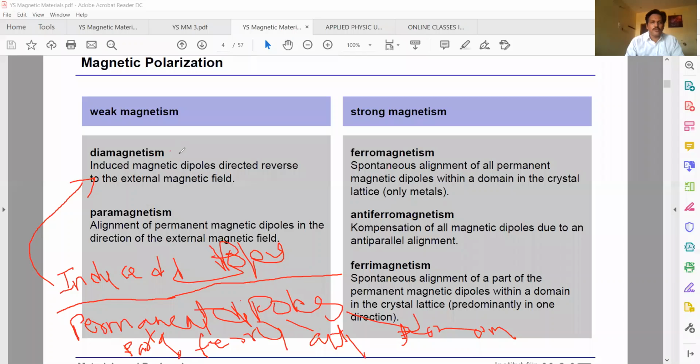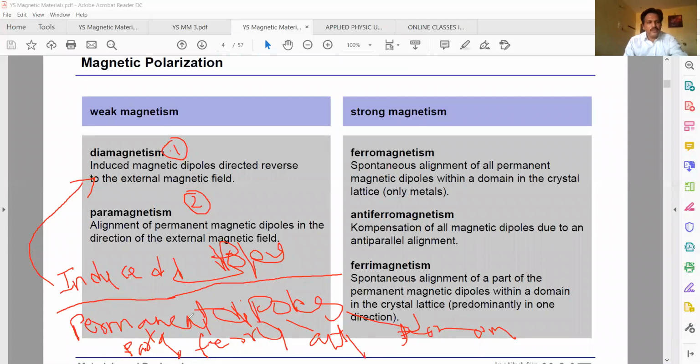Five types. The first one is diamagnetic materials. The second one, paramagnetic materials. Third is ferromagnetic materials. Fourth is antiferromagnetic materials. Fifth is ferrimagnetic materials. In diamagnetic materials, the magnetism comes due to induced dipoles. That's what you have to remember.